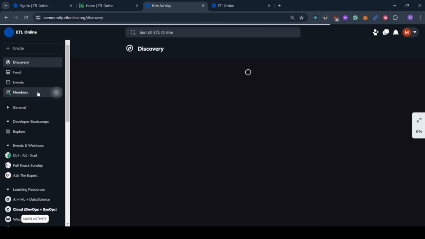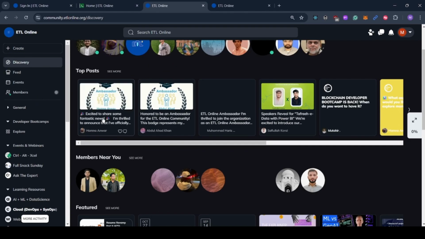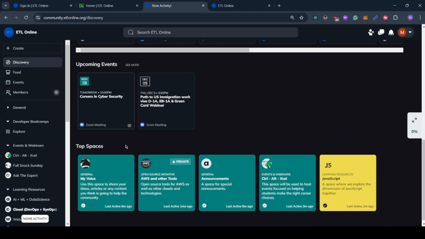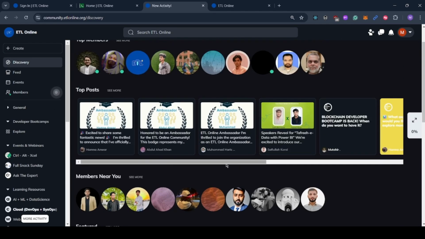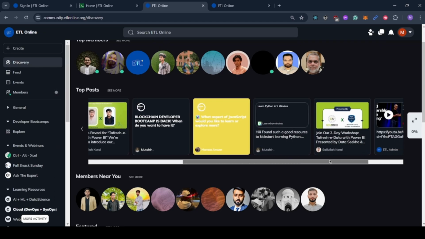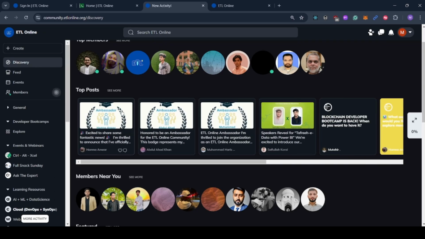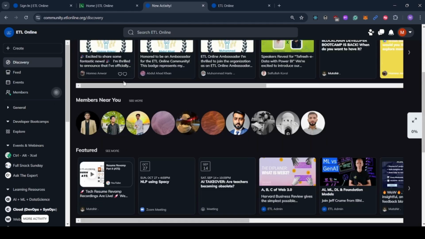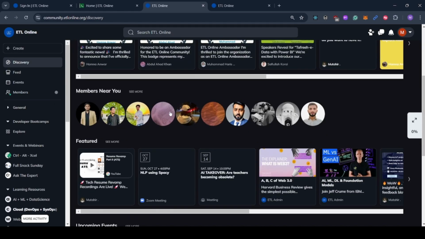Another thing that we have on top here is Discovery, Feed, Events, and Members. The Discovery channel will have everything that is happening on the portal in a carousel-based slideshow. You can just slide and look at stuff that has been posted. These are all our top posts and our top members. You can also see more over here.